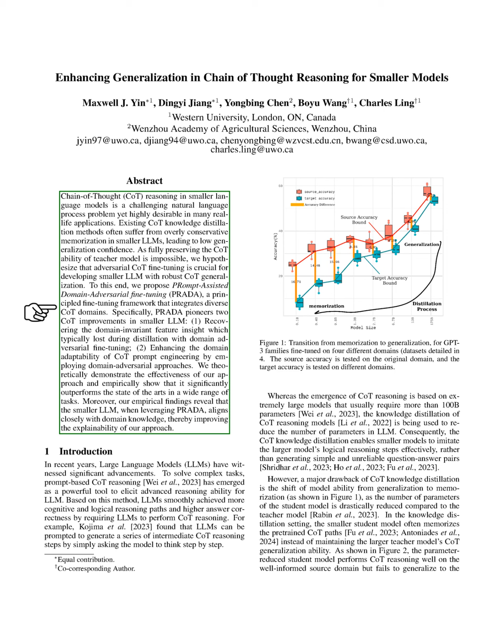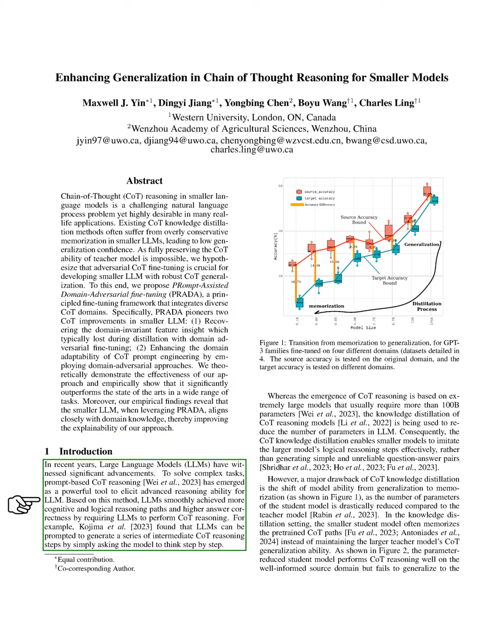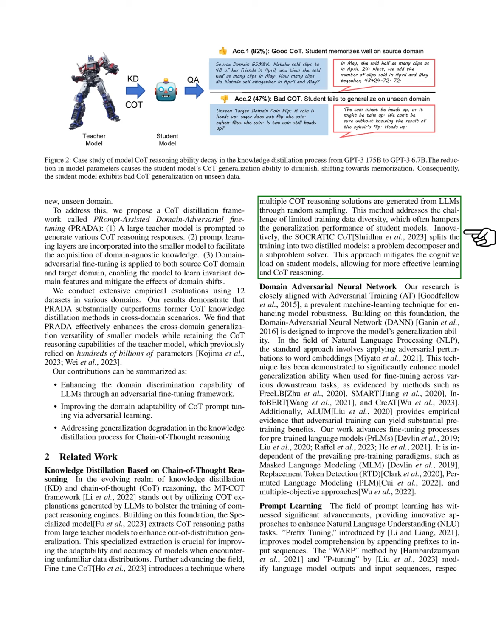In the context of knowledge distillation and COT reasoning, we note that the MT-COT framework uses COT explanations from LLMs to train smaller reasoning models. The specialized model extracts reasoning paths from larger models to improve generalization to new data distributions. Additionally, the fine-tune COT method generates multiple reasoning solutions through random sampling to address the lack of diversity in training data. The Socratic COT approach divides training into two models, easing the cognitive load on students for better learning.